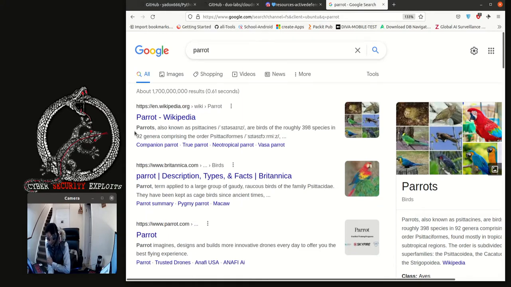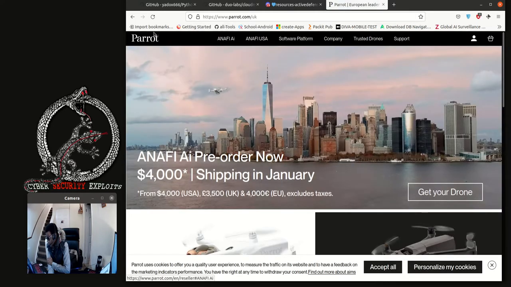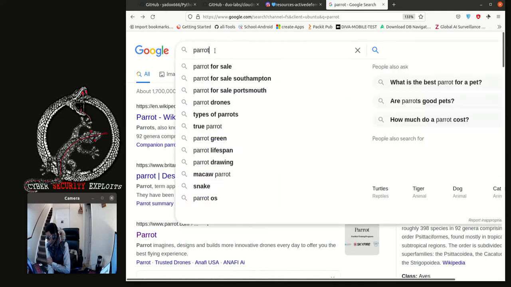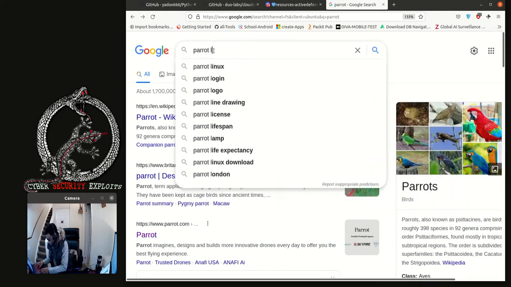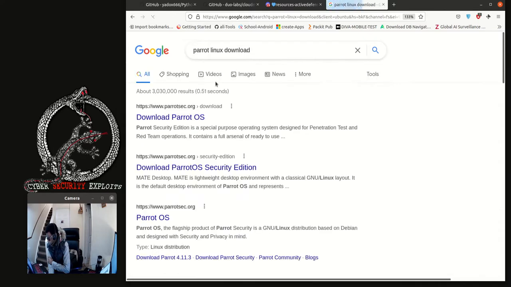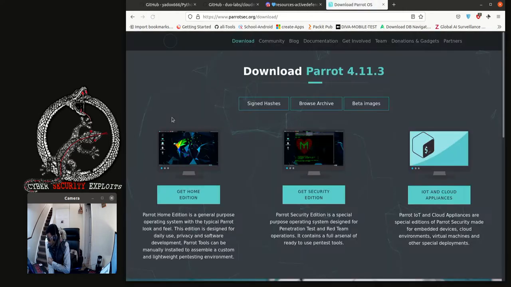So here, I think this is the, let's do Parrot Linux. Yeah, there we are. So we'll go to parrotsec.org. So we'll click that download link.